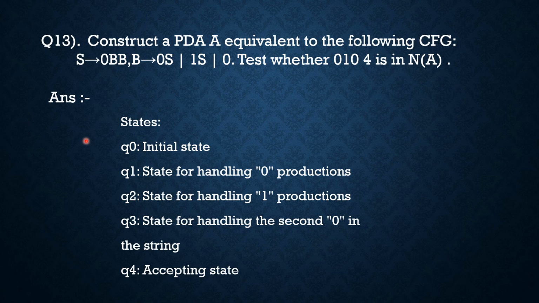We have the last question. Construct a PDA equivalent to the following CFG: S goes to 0BB, B goes to 0S, 1S, and 0. Test whether 0104 is in the language. Now the answer: we have some states Q0, Q1, Q2, Q3 and Q4. Q1 is the initial state, Q1 is the state for handling the 0 production, Q2 is the state for handling the 1 production, Q3 is the state for handling the second 0 in the string, and Q4 is the accepting state.